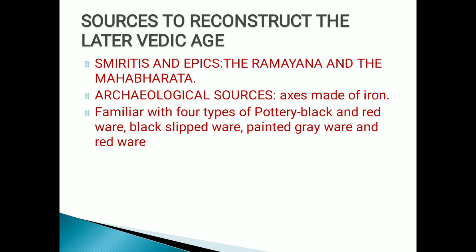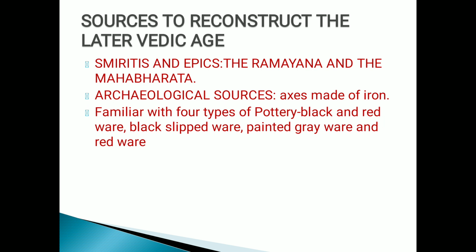Now, sources to reconstruct the later Vedic age. We have more sources along with the three Vedas. Again I repeat, Sama Veda, Yajur Veda and Atharva Veda. Clear? Then we have the Vedas divided into Samhita and Brahmana. Then we have Upanishads and Aranyakas. Along with all these sources, we have Smritis and epics. Smritis are what they memorized, right? The two great epics found during this civilization are the Ramayana and the Mahabharata, right?